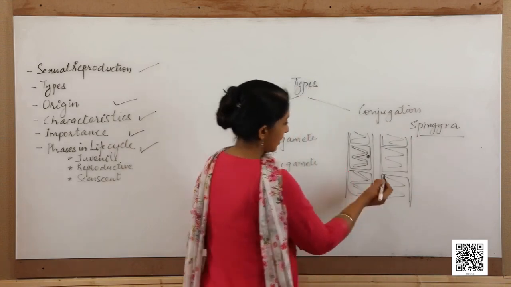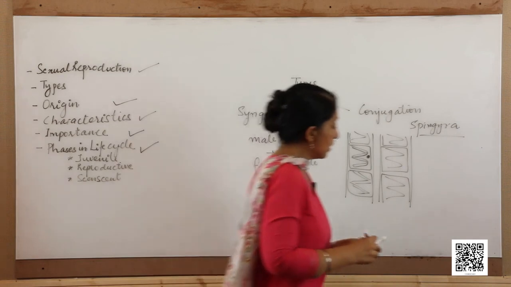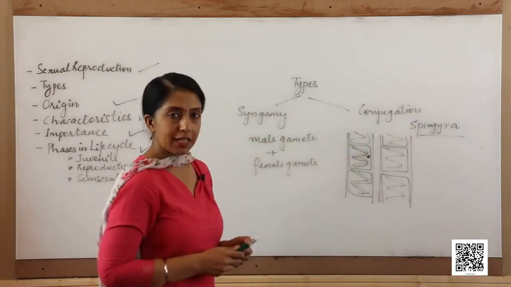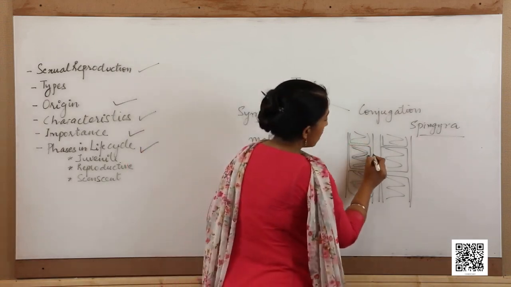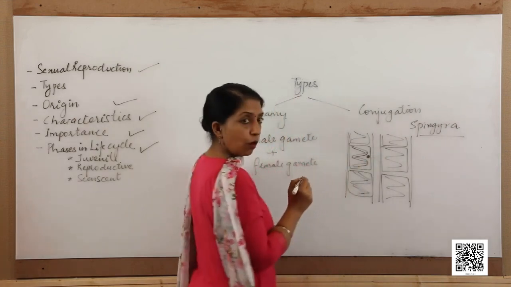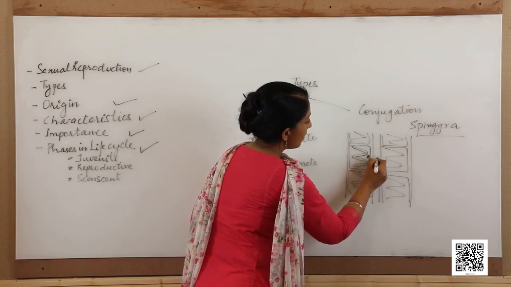So, any of the two cells which are destined to form the gametes, the male gametes, or act as gametangia, they give out a lateral outgrowth. This lateral outgrowth touches each other at the tip.